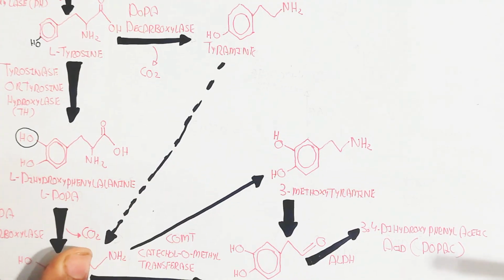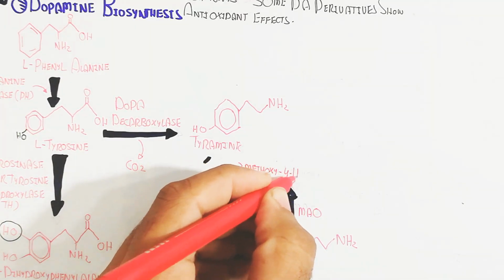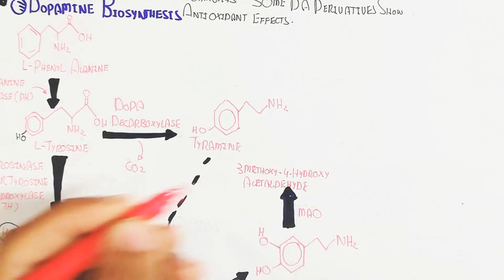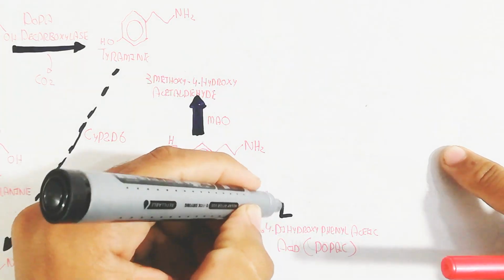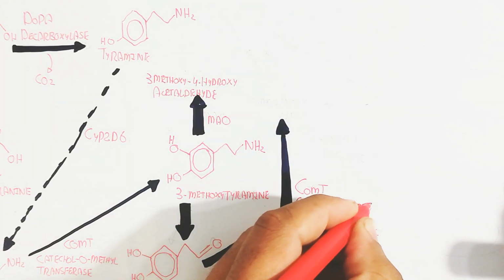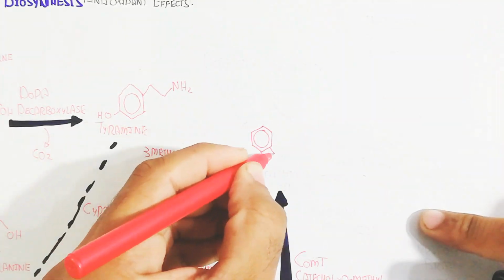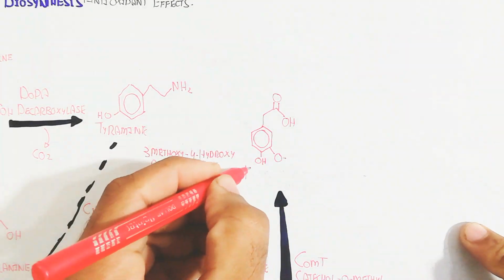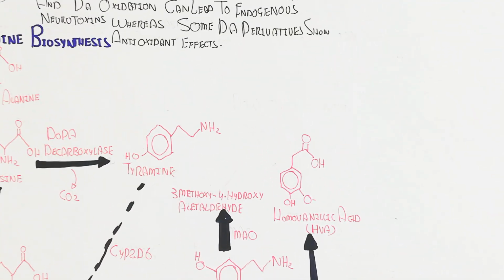Dopamine also converts into 3-methoxytyramine, which in the presence of the MAO enzyme leads to 3-methoxy-4-hydroxyphenylacetaldehyde formation, while COMT, the catechol-O-methyltransferase enzyme, is used to produce homovanillic acid.